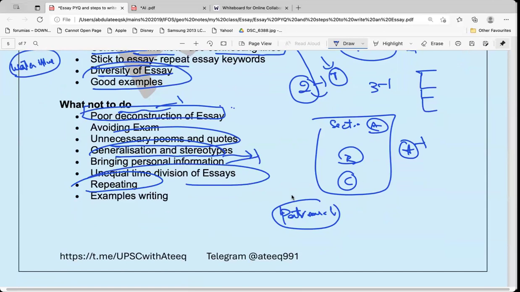You should not write personal information. I used to study in the 6th class, then I was a good boy. This is not how ethics essays should be. You don't bring yourself into the essay. Don't do that. Personal story narration is not required. That should be avoided.